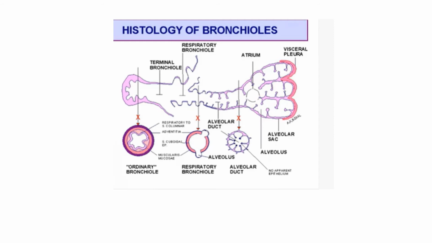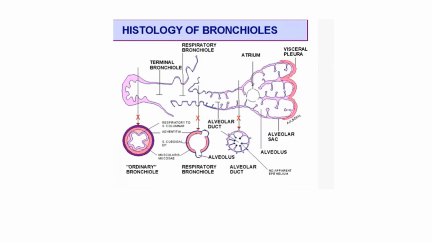This part is called the atrium, which is the hallway to the alveoli. If there is a way going from the alveolar duct, there are smaller doors and bigger doors. Wherever there is a bigger door on the sides, it becomes the alveolar sac with a number of alveoli.